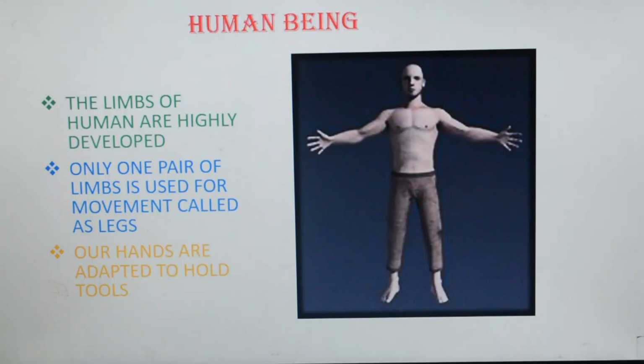So this is how different animals use different body parts for movement. I hope you understood this part. What you have to do now is take it in your book.